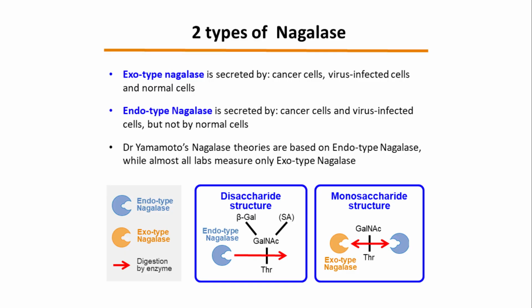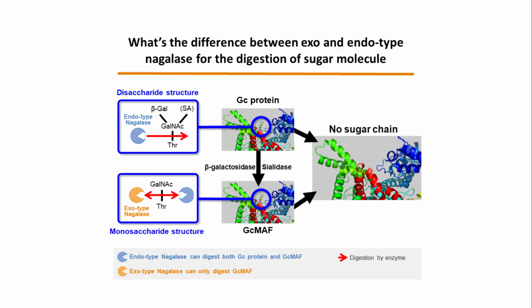Over 30 years ago, it was very difficult to measure endotype Nagalase directly. To solve this problem, Dr. Uto from Tokushima University created a special artificial substrate for exotype Nagalase. This method made it possible to measure exotype levels in the blood of patients. So, what is the difference between exotype and endotype Nagalase when it comes to breaking down sugars?